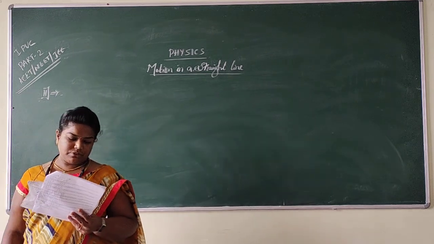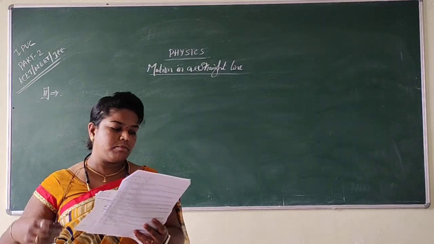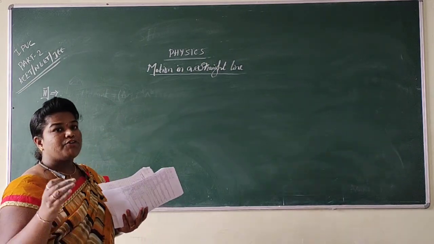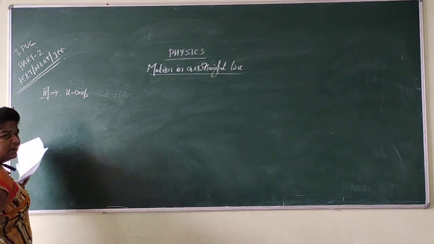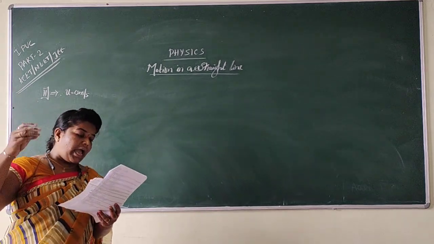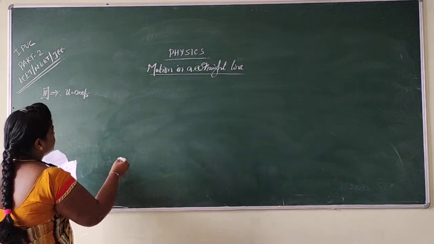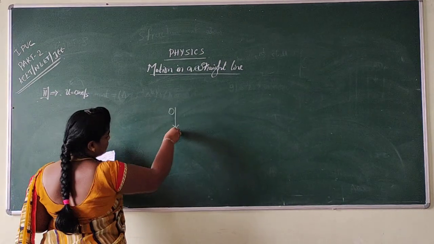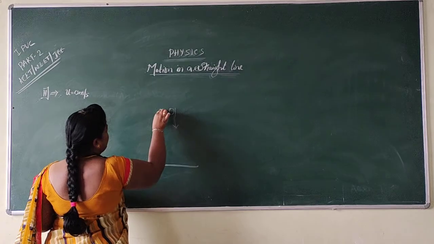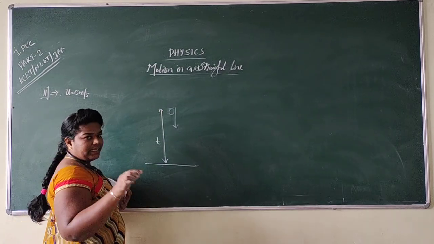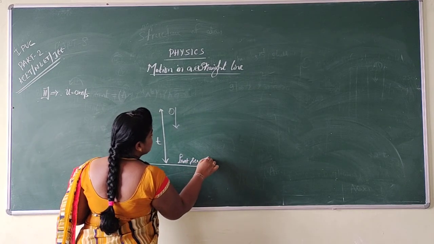So I am going to read the question once. Here the question was like this. The object falls from rest. Rest means initial velocity is 0 meter per second. Next, in the last second of its fall. So while the object is going to fall, see here I am just going to say the object is going to fall from some height. Then what is the total time taken by the object while it is falling? T. But already the last second of fall.